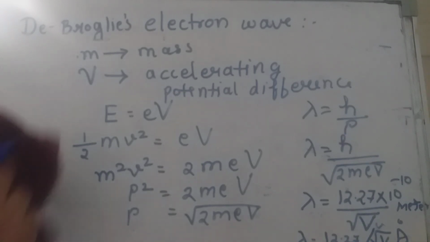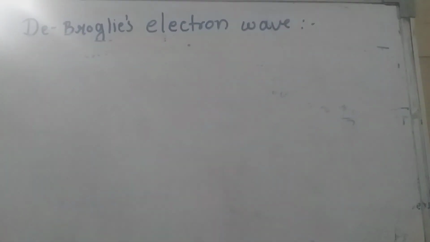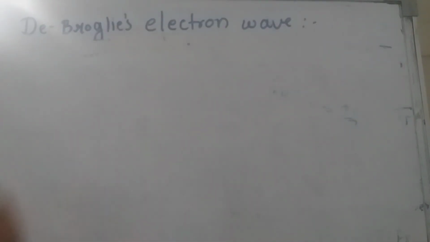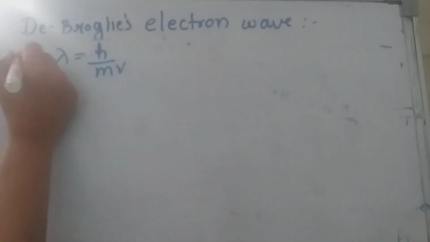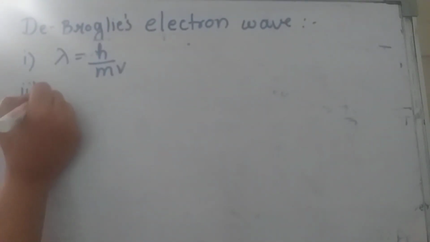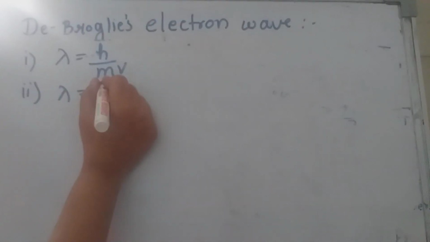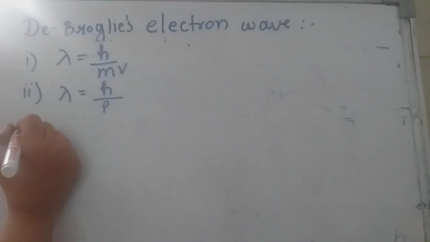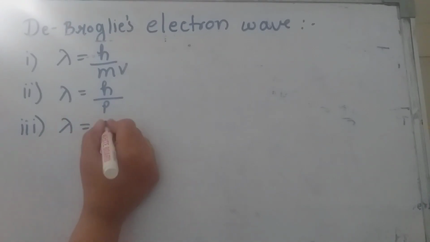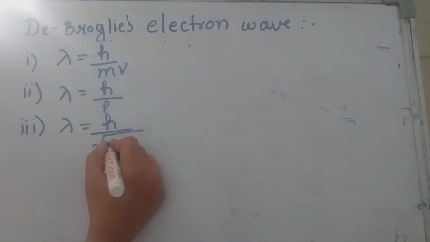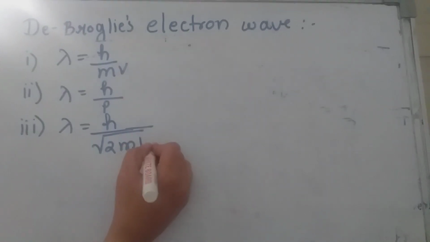So in short, we will revise the equations for wavelength of matter wave. It can be written as lambda is equal to h upon mv. That's the first equation. It can be written in this form also, h upon p. Again, De-Broglie's matter wave can be written in terms of kinetic energy, that is lambda is equal to h upon under root of 2mE.